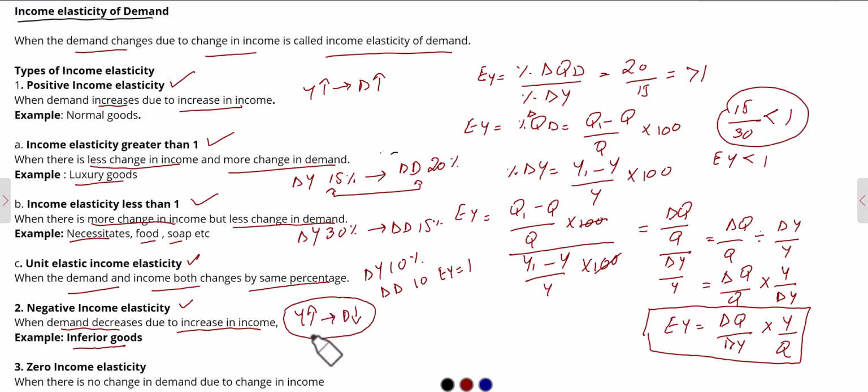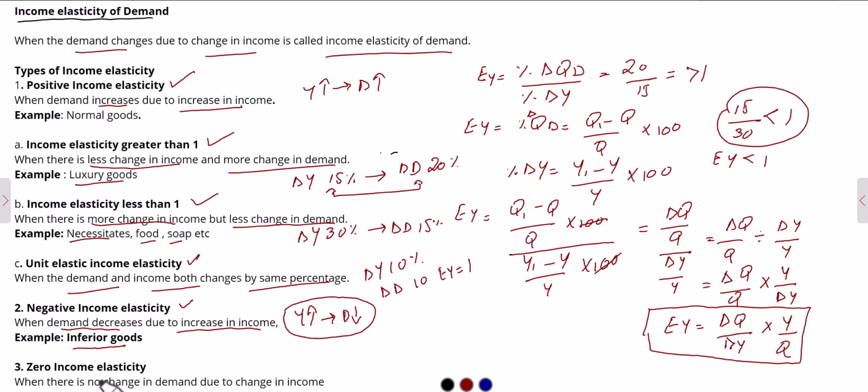For example, when your income increases, you are more willing to buy mutton and the demand for chicken decreases. So in this case, chicken would be your inferior good. So when your income increases and there is anything which you are now buying less than previously, that would be an inferior good according to your decision.